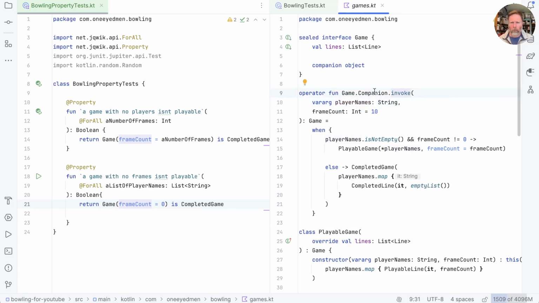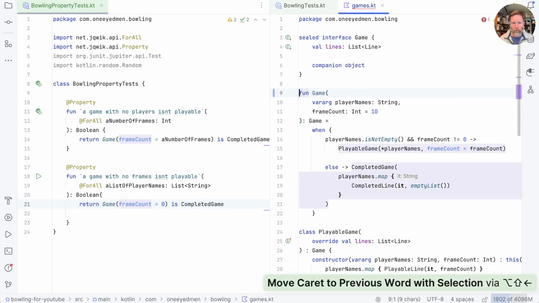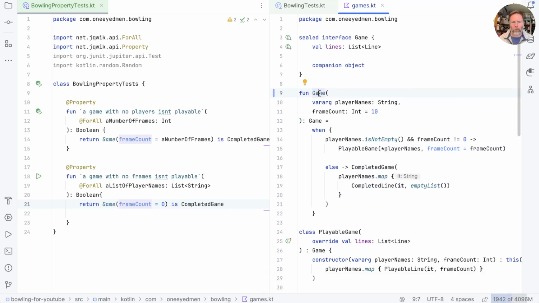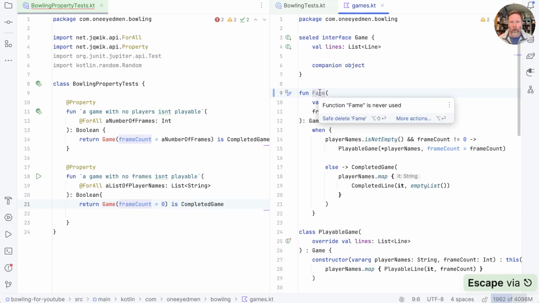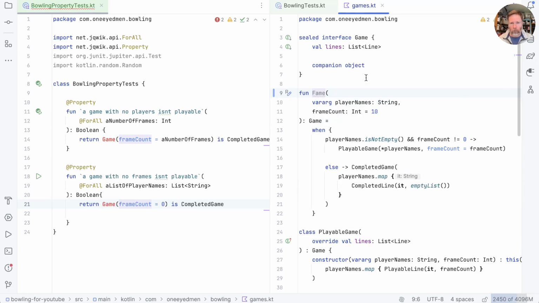Now, last episode I made the constructor here an extension on the companion object. And the reason for doing that was that my experience was that if you started a function with a capital letter, like this, that IntelliJ would complain that you shouldn't start a function with a capital letter. Turns out, in fact, that it only complains if you start a function with a capital letter where that doesn't match the name of a type or an interface. I haven't really worked out which yet. If we call that fame, it would say, well, A, it's unused. Let's work our way there.